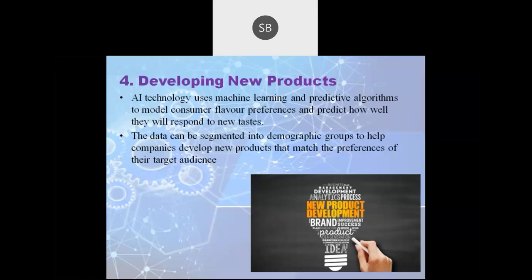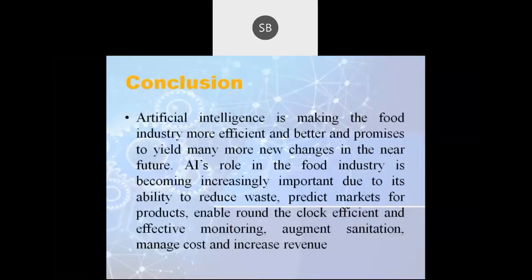How does it help in developing new products? This artificial intelligence technology uses machine learning, and it helps in identifying consumer flavor preferences, as well as predicting how well consumers will respond to new tastes. That is how it helps. Then the data can be used, which helps these companies to develop new products.